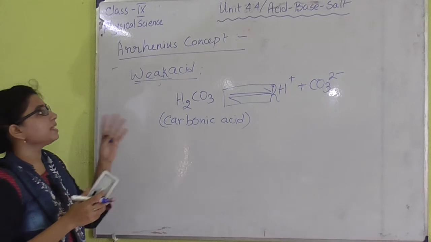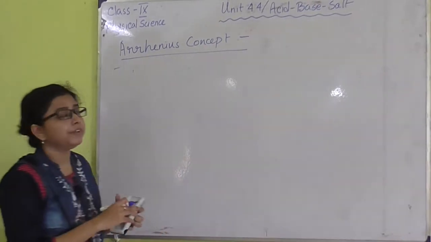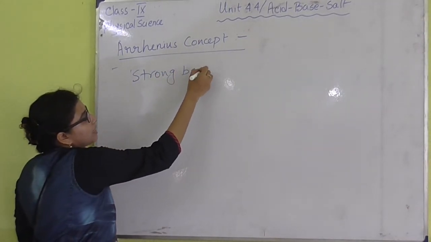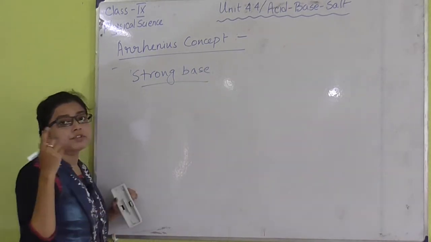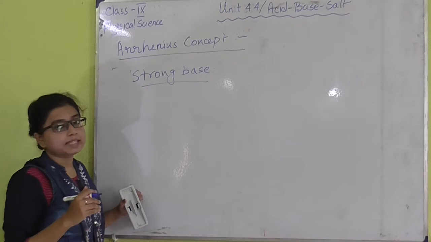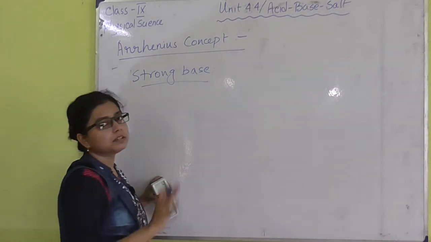Apart from strong acids and weak acids, we also have strong bases and weak bases. What are the strong bases? As I said in the case of strong acids, the same applies to strong bases: the bases which can dissociate completely are the strong bases.